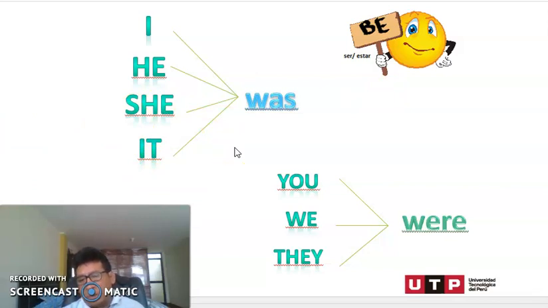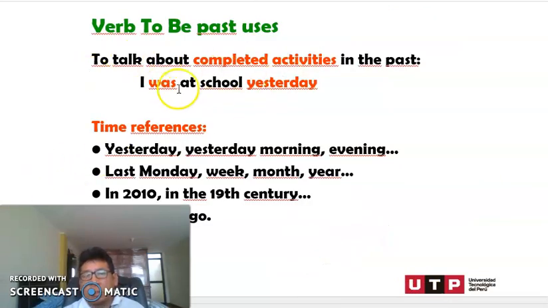We can use these verbs in the past, was and were, to talk about completed activities in the past. Okay, I was at the school yesterday. That's one example.